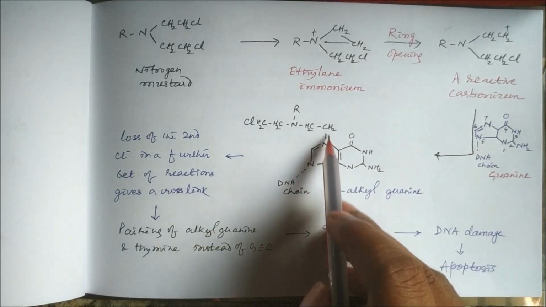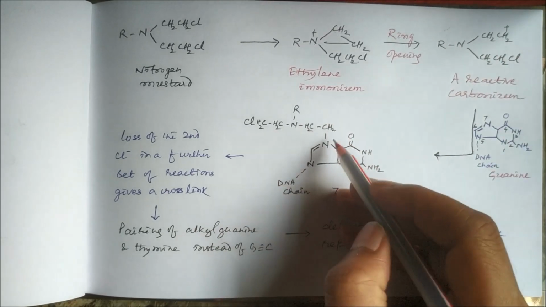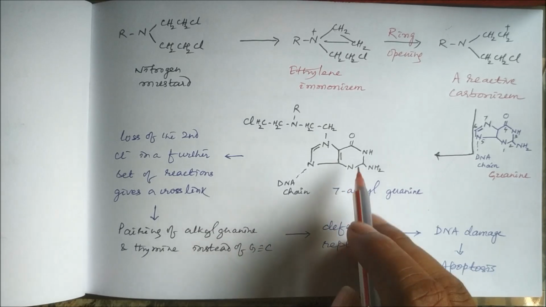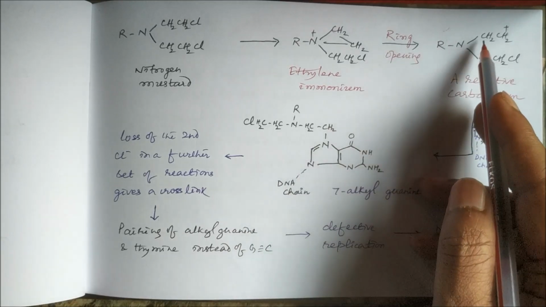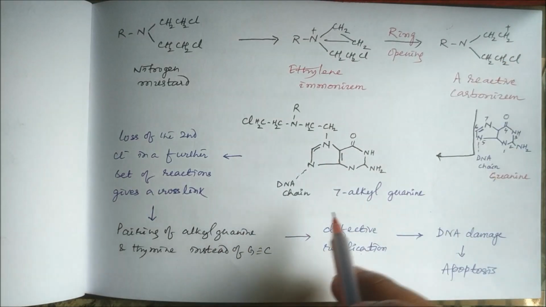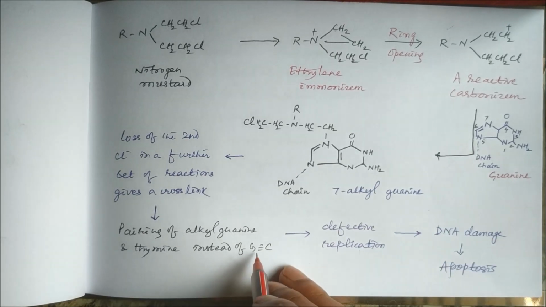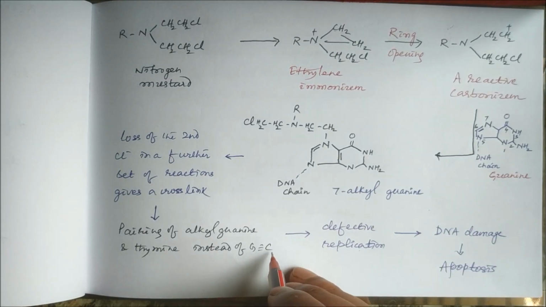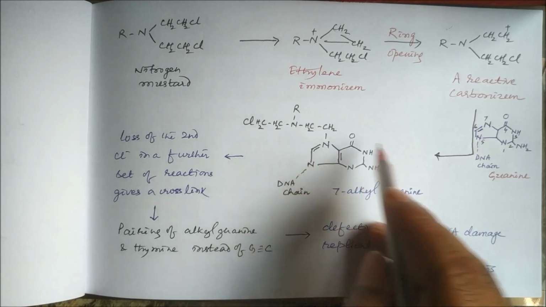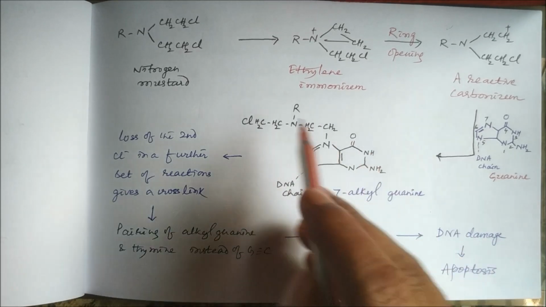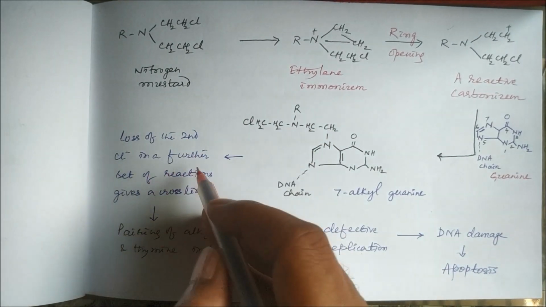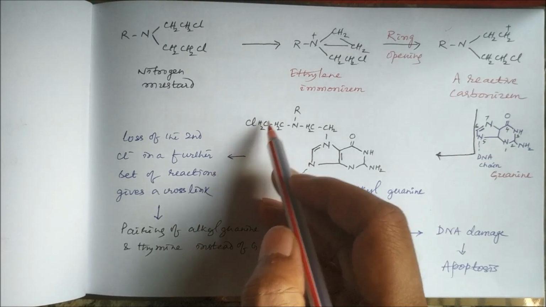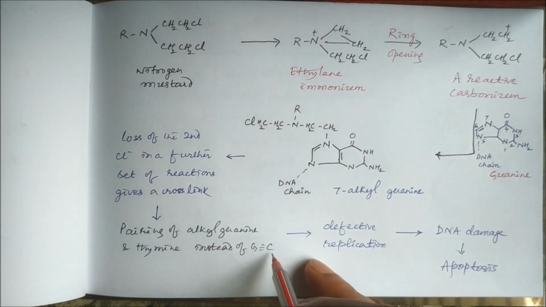you can see here N7 of guanine. This reactive carbonium now joins the N7 of guanine, and this is the DNA chain which has one base. This is the guanine base to which this is now attached. And usually what happens, guanine forms pairing with cytosine, GC. But when there is 7-alkyl guanine, and the second chloride from this nitrogen mustard again is lost in a further set of reactions, and this now links with thymine instead of cytosine.